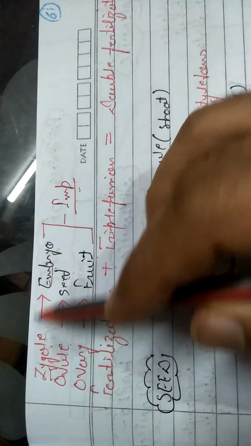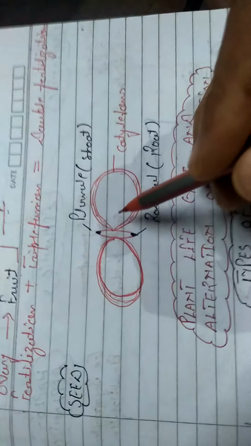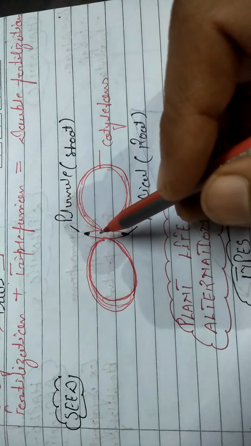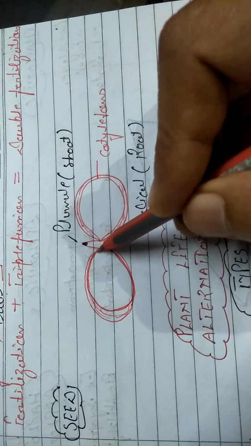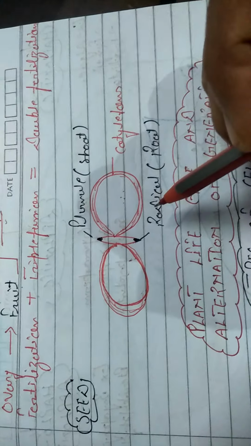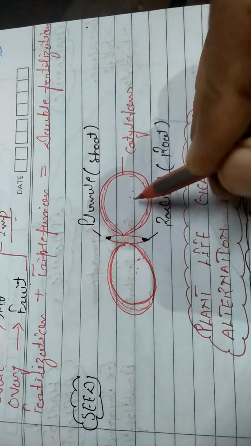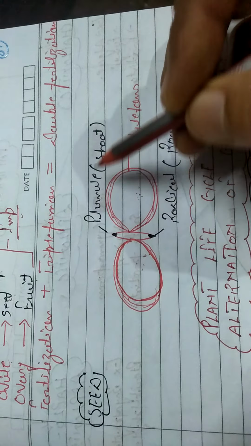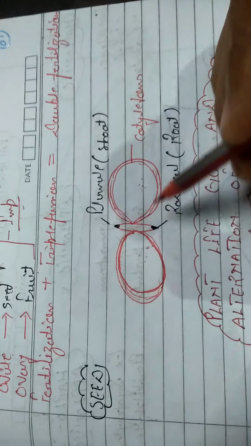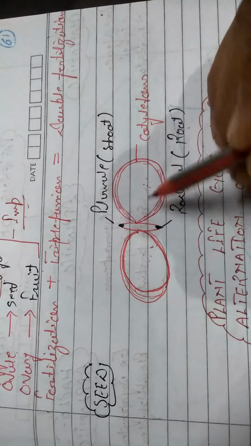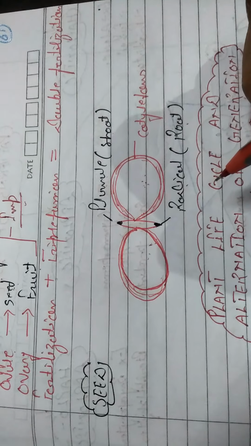Now after that, whenever the zygote converts into embryo, the seed is developed from here. There are two types of seeds related to angiosperms. They are known as monocotyledons and dicotyledons. Here we have dicotyledon seeds which have two cotyledons. These cotyledons are also known as food leaves, which play a very important role in storing food. Whenever the seed germinates, the upper part is the plumule, which is responsible for the development of the shoot, and the lower part is known as the radicle, which is responsible for the development of the root. In this way, the seed further converts into a new plant. So this is the life cycle of the angiospermic plants.